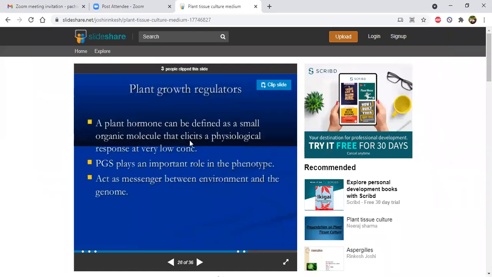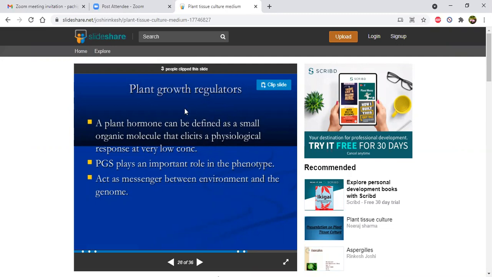Then plant growth regulators. We are coming to a very essential part. Without plant growth regulators, if you prepare a medium, you don't find any development in the tissue. Even if you provide healthy and young tissue, you can't find any development, because these are growth regulators.